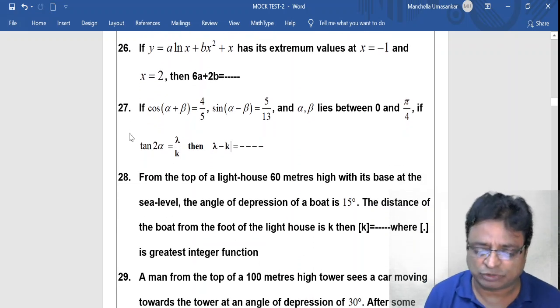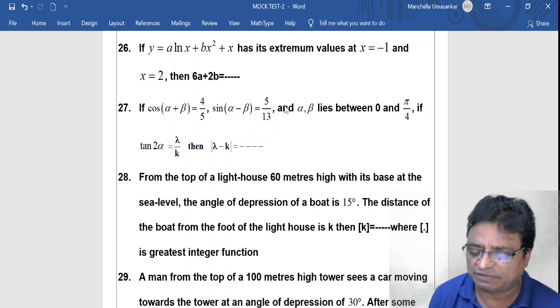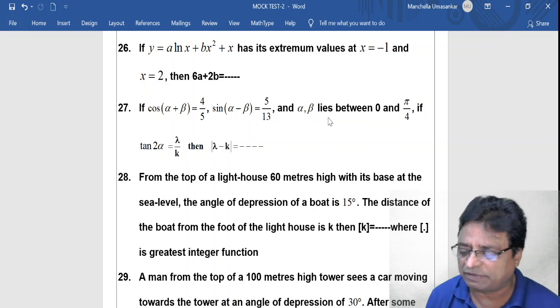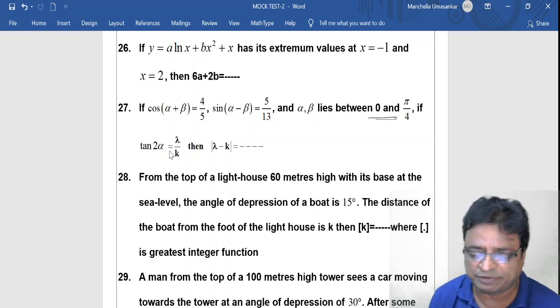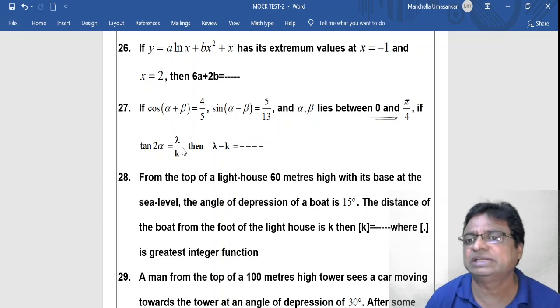Okay, now 27th question. If cos of alpha plus beta is equal to 4 by 5, sin of alpha minus beta is equal to 5 by 13, and alpha, beta lie between 0 and pi by 4, if tan 2 alpha is equal to lambda by k, then mod of lambda minus k equal to dash.